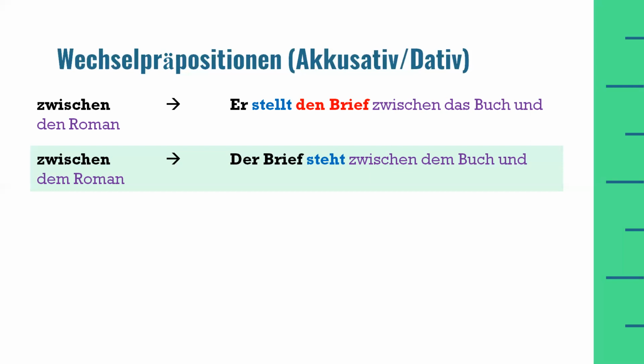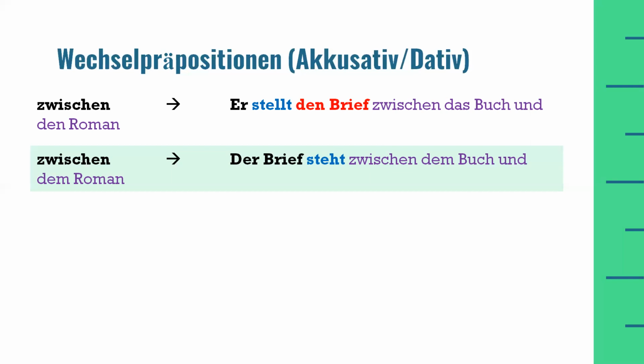So I hope that you understand this difference with all these examples. Wherever there is a movement in the sentence, the two-way preposition will act like accusative, and wherever there is no movement in the sentence, the two-way preposition will act like dative. And what does it mean for a two-way preposition to act like dative? It means that the definite article that comes after the two-way preposition will be from the dative case.